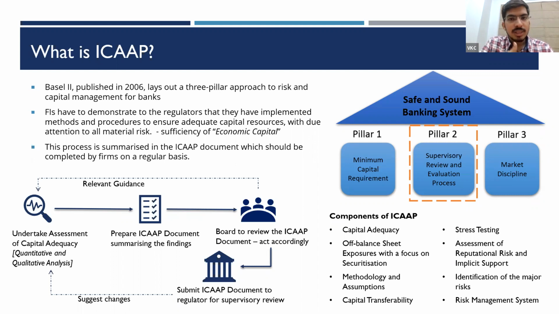These results and methodologies are submitted to the board. Board reviews it. If it finds it proper, it will approve it, and then I submit it to the RBI. The intent of this is to assist RBI to undertake a better supervisory review of my entity. Hence, as this assists in the supervisory review and evaluation process, this particular requirement of ICAAP falls under pillar 2 of the Basel framework.